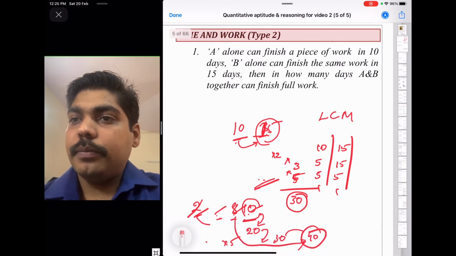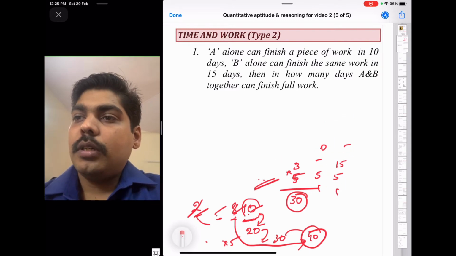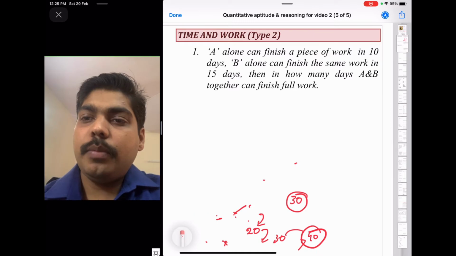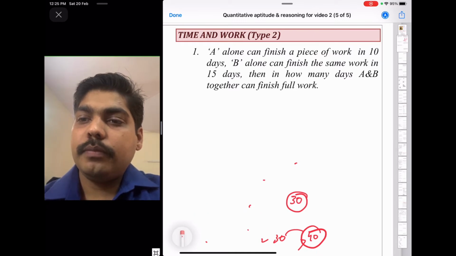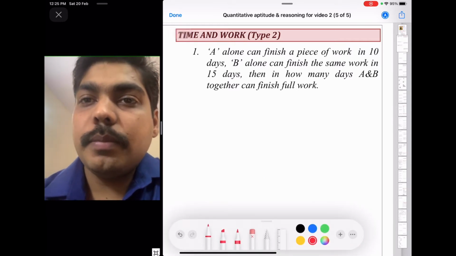Okay, we'll solve this problem. First step is to write down the problem in a simplified way.